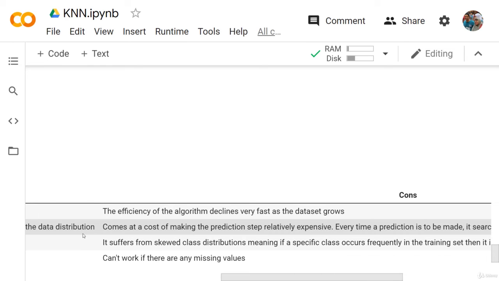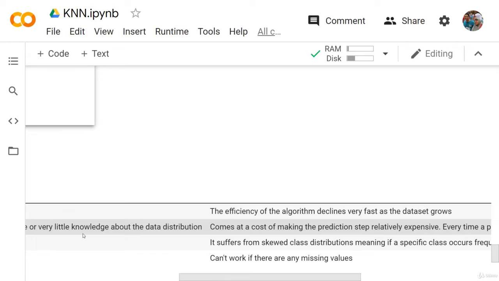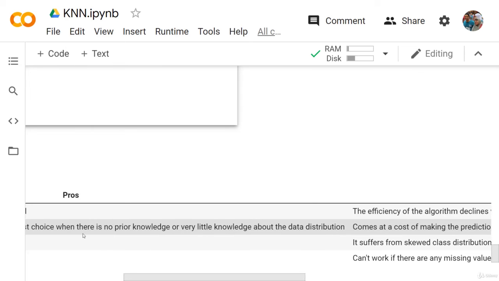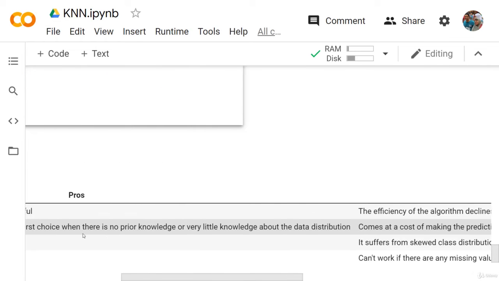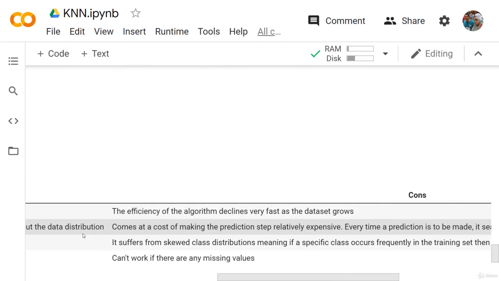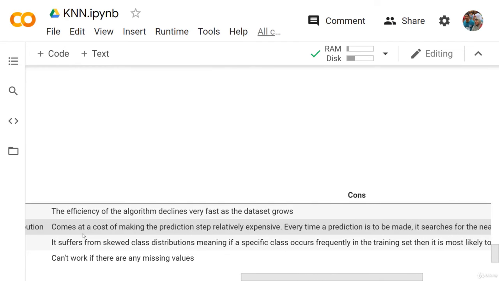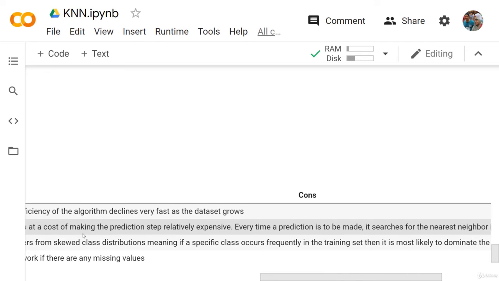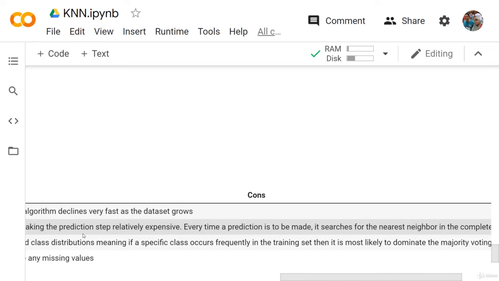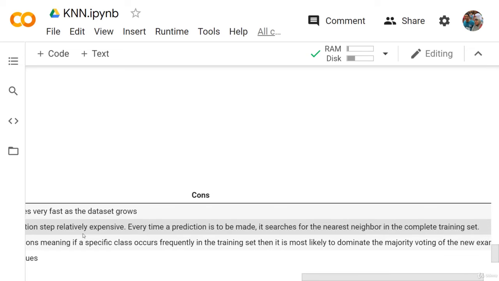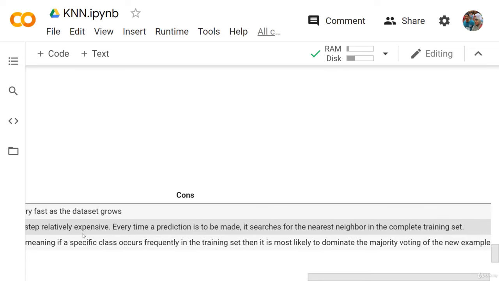So what comes at a cost? Not knowing anything about the data, or not making any assumptions about the data distribution, comes at a cost of making the prediction step relatively expensive, because every time a prediction is to be made, it searches for the nearest neighbor in the entire dataset.